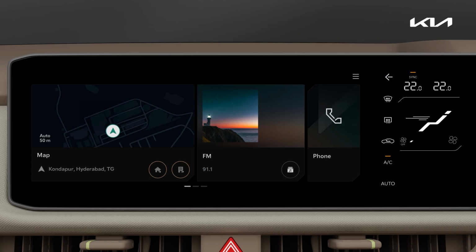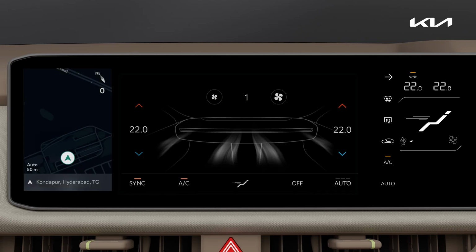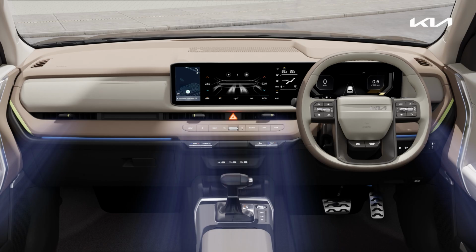Tap the arrow icon to adjust climate control in the infotainment system. Press the auto icon to toggle the fan between 3 speeds.